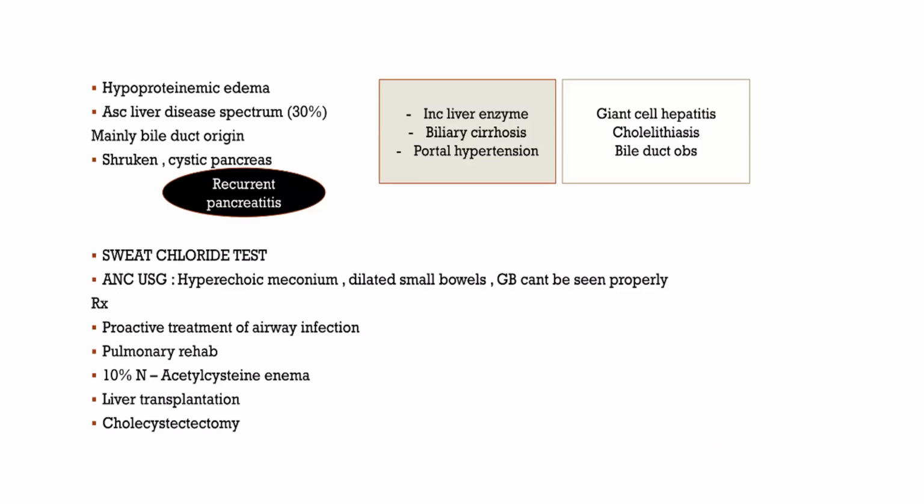Usually, the patient presents with hypoproteinemic edema. They will have a shrunken cystic pancreas leading to recurrent pancreatitis. The diagnostic tests are the sweat chloride test and the delta 508 gene test, which can diagnose the disease, and that can be treated.